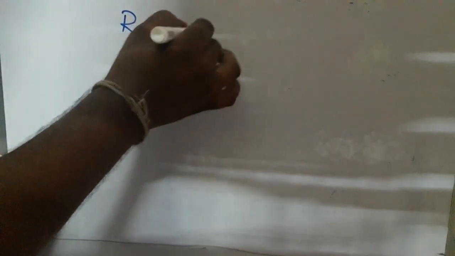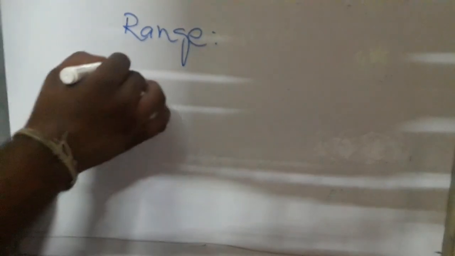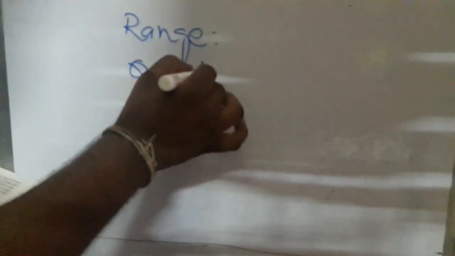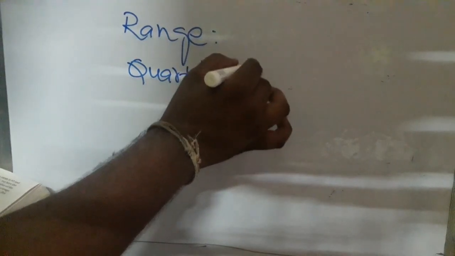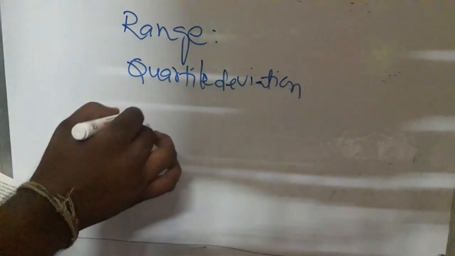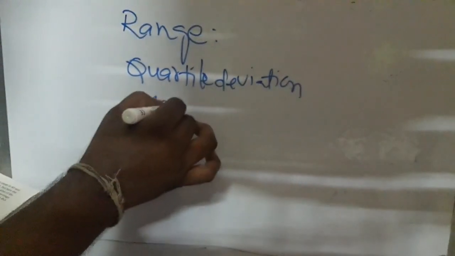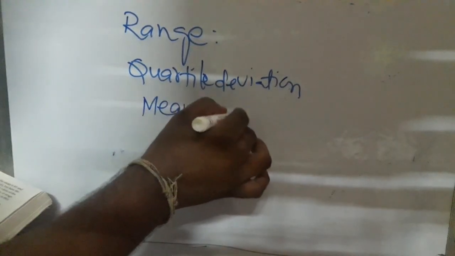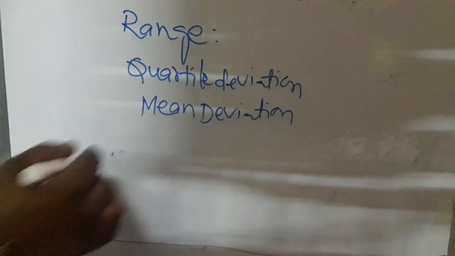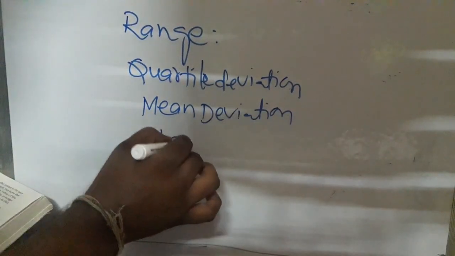So one is range, the second one quartile deviation, the third one mean deviation, and the fourth one standard deviation.